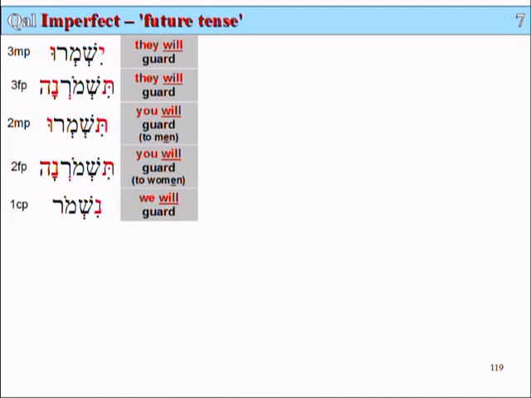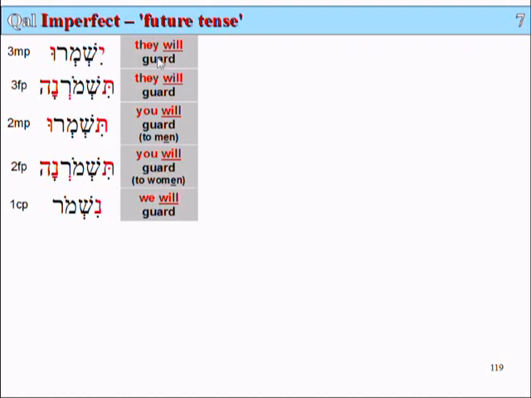Slide 119, Lesson 7, Qal Imperfect Future Tense. Now we'll have a look at the plural table for the Qal Imperfect Future Tense.